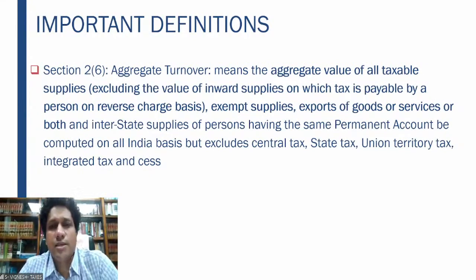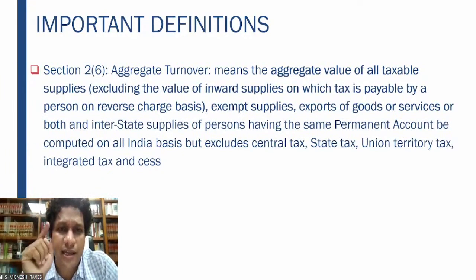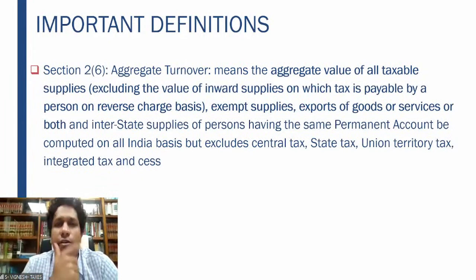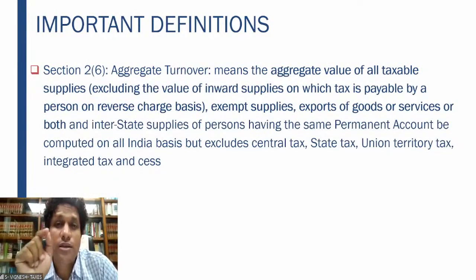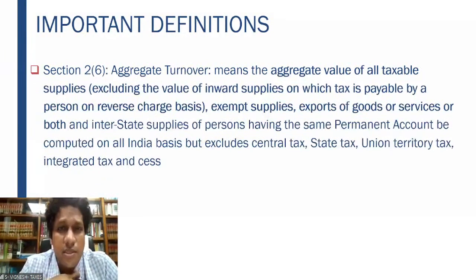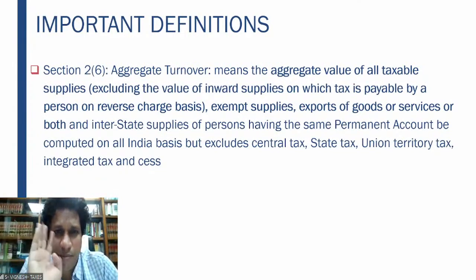But in certain cases, the obligation of paying the tax directly to the government is on the service recipient, or the recipient of supply of goods or services. So, I am a supplier. I provide services to the recipient. I don't charge any GST from him.